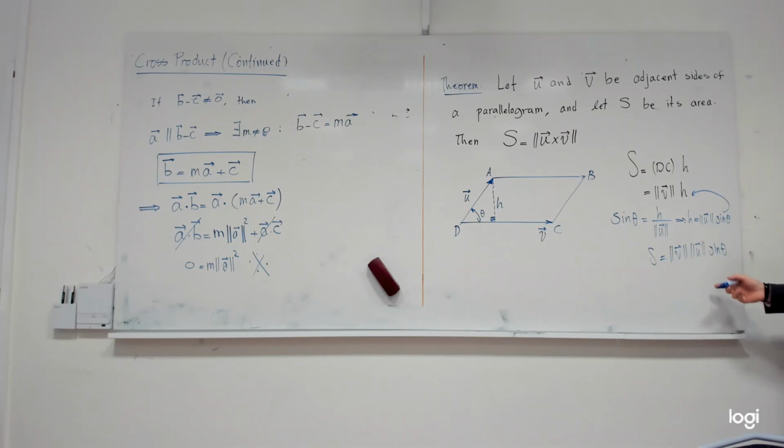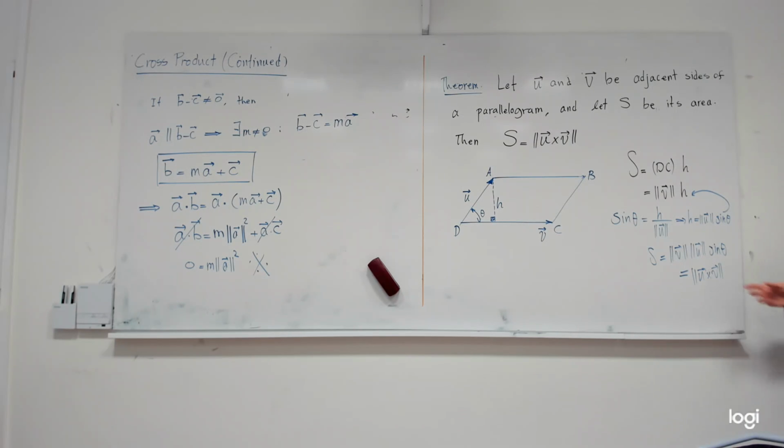But that's exactly the definition of the magnitude of the cross product. And it doesn't matter if you write V cross U or U cross V, because you are caring about the magnitude. The magnitudes are the same, so if you don't mind, let me write them in alphabetical order. So that's very simple. Is that clear?